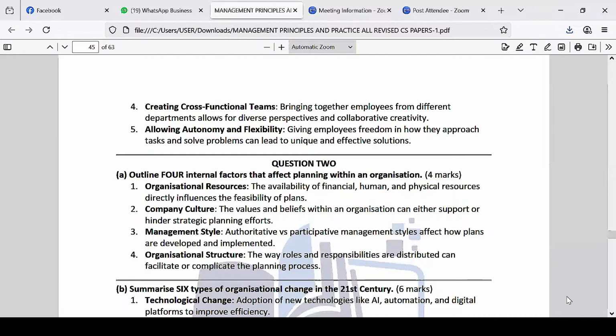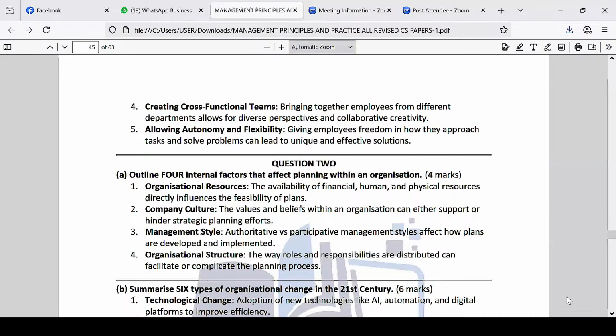If you are an authoritative manager, you decide on the plans yourself and then tell employees to follow the plan. If you are a participative manager, you call people and agree as a group on how to come up with a plan and how to implement it. Very important.